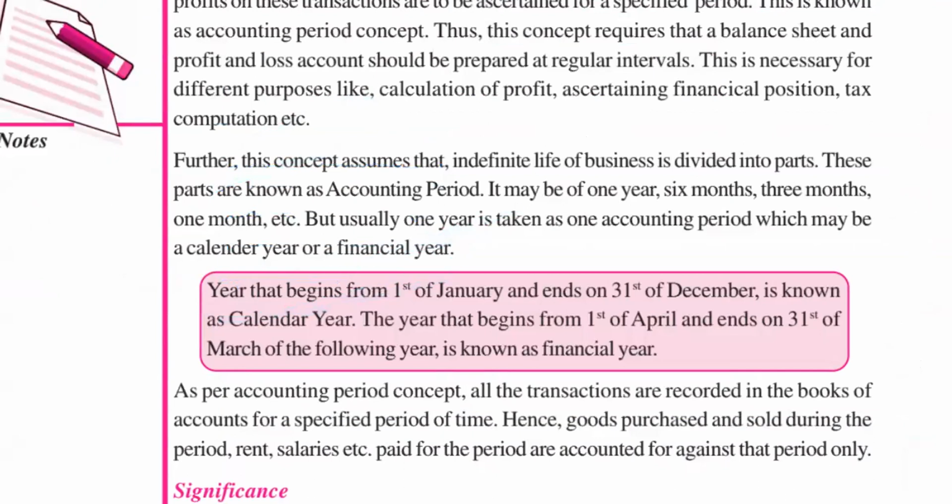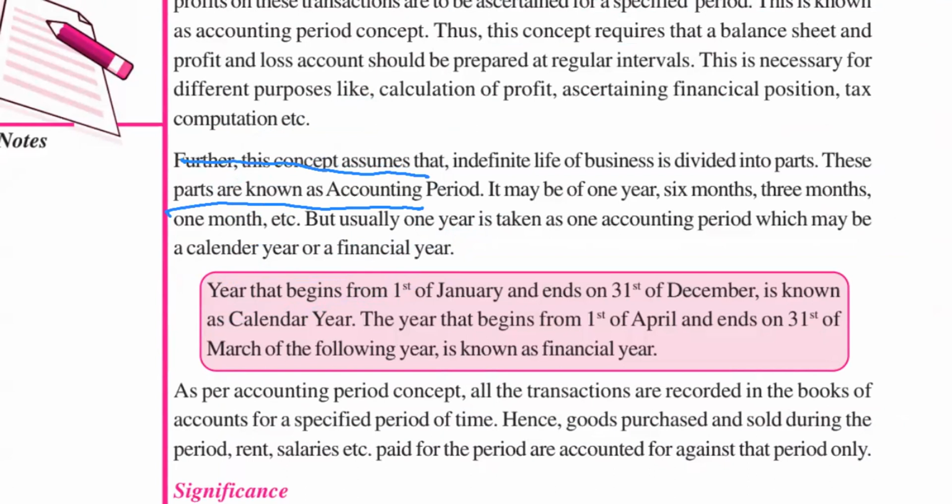See, further this concept also assumes that the indefinite life of the business is divided into parts. These parts are known as accounting periods, because just now we have discussed that the business will continue for an indefinite period of time. So will you wait for the close down of the business?